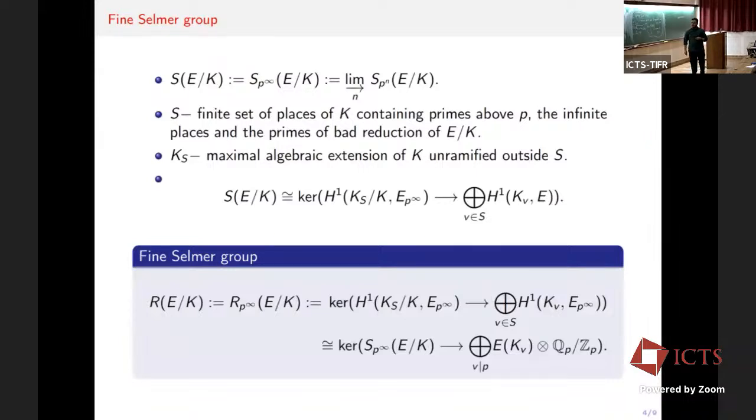Now one defines the p-infinity Fine-Selmer group as the kernel of this map from H^1(K_S/K, E[p^∞]) to the direct sum over v in S of H^1(K_v, E[p^∞]), obtained by giving stricter conditions on the local terms. So the difference happens in the local terms in the Selmer and Fine-Selmer groups. One can show this is isomorphic to the kernel of the map from the Selmer group to the direct sum over v dividing p of the local terms. So the Fine-Selmer group is indeed a subgroup of the Selmer group, as we can see from this exact sequence.